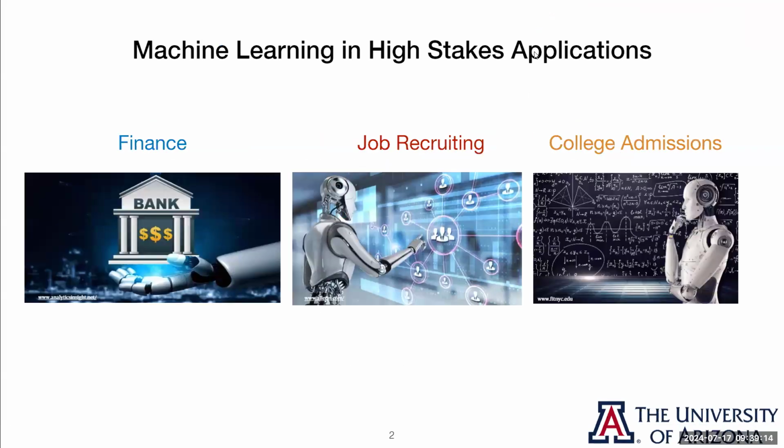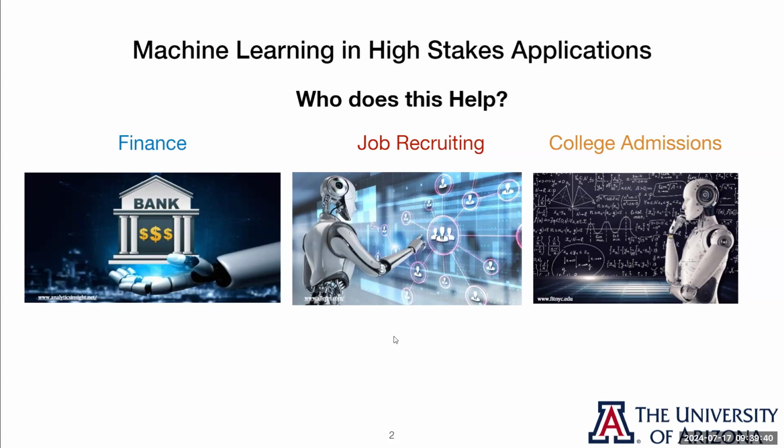To motivate our work here, we want to consider that machine learning classifiers are increasingly being used in these very high-stake applications like finance and job recruiting, where they have a profound effect on individuals' lives. And the question we want to ask is, who do these classifiers really help? And the answer is the institutions, the bank, the college, the company. They're not really helping these individuals who they're affecting so profoundly.